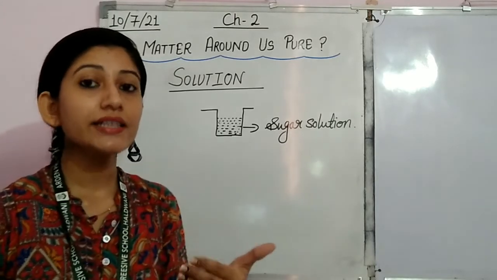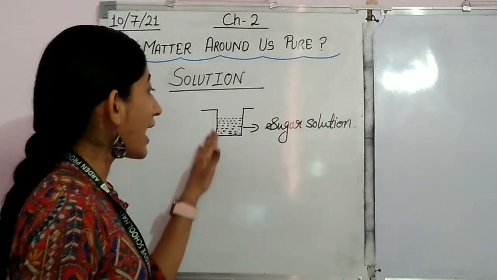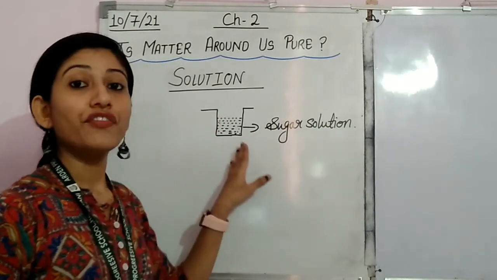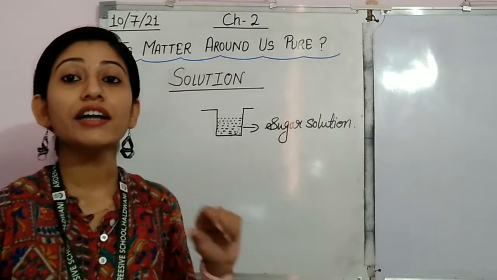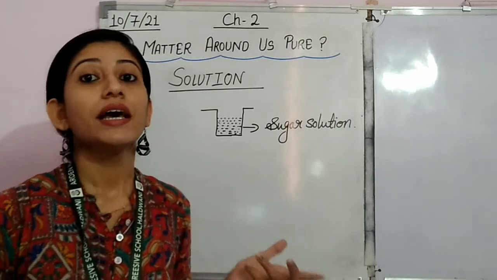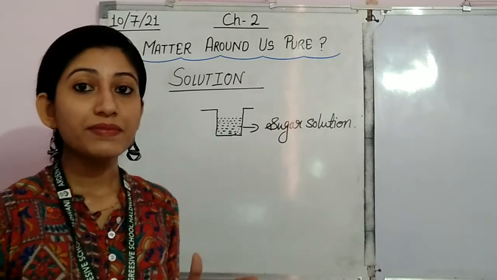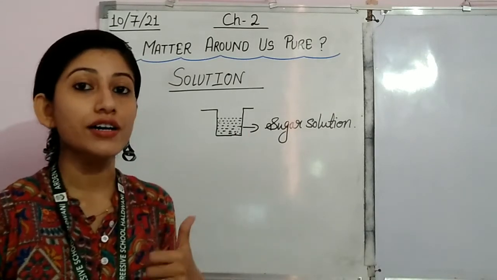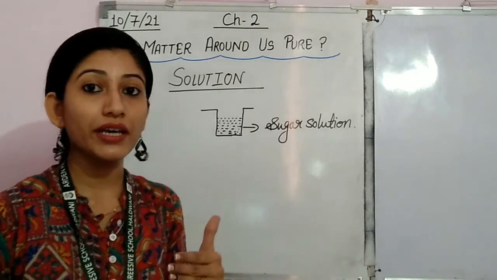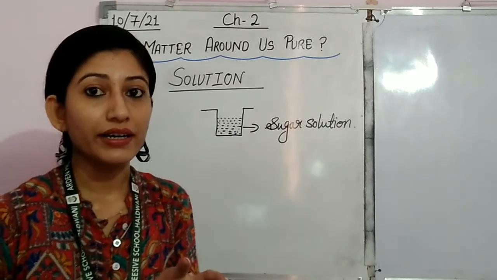Why am I saying like this? Because when we look at the solution, we are unable to find the dissolved substance with our naked eyes. It is quite tough for us to distinguish between the water particles and sugar particles.